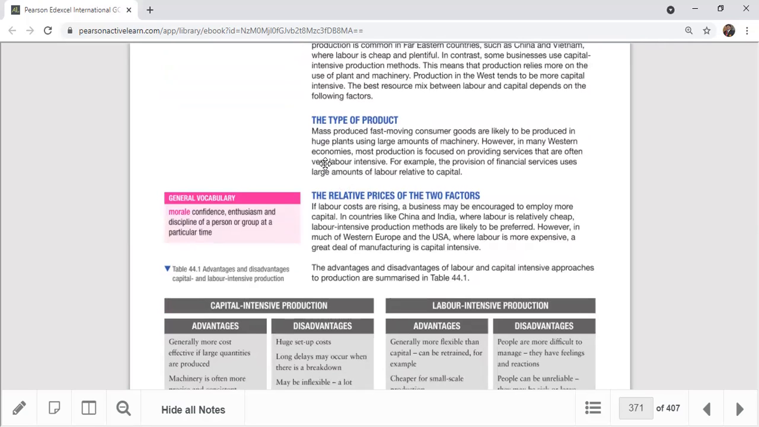Type of product, look at the example: mass produced fast moving consumer goods are likely to be produced in huge plants using a huge amount of machinery. However, in many Western economies, most production is focused on providing services that are often very labor intensive, right? For example, provision of financial services uses a large amount of labor relative to capital. If you go to banks or insurance companies, we can see so many humans working, managers and accountants, everyone is labor, right? So not the machines. So still the type of product is always important.